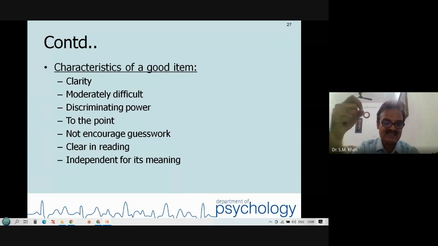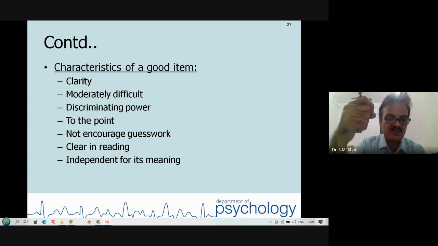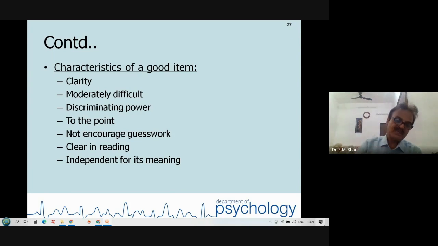Content validity index CVI, if it is greater than 0.70, then only you can accept the item. Moderately difficult, not very difficult, not very easy. Discriminating power: an item must be able to discriminate between high performer and poor performer. It should not be that every individual can do every item. The person who has aptitude or attitude must be able to perform it, otherwise not.